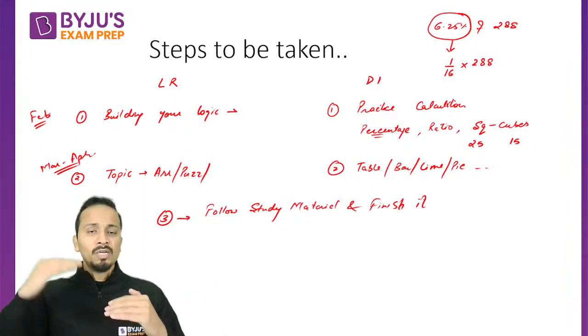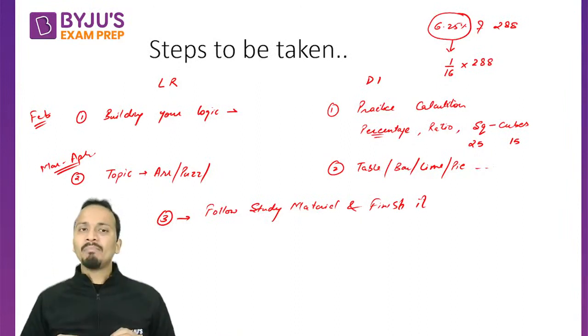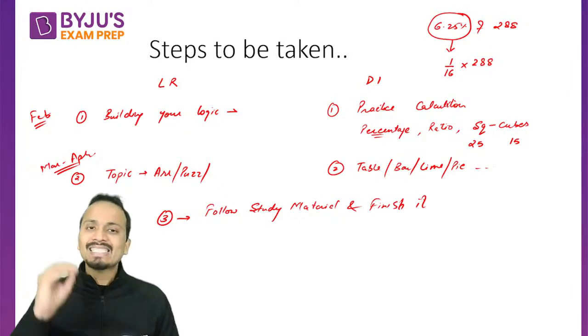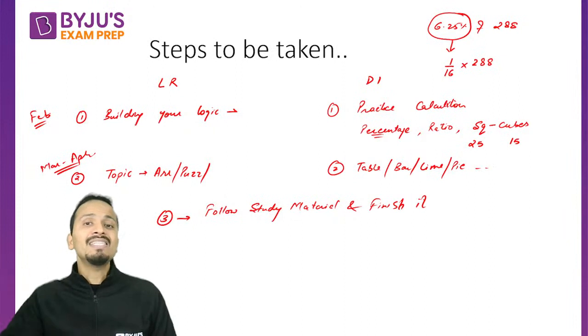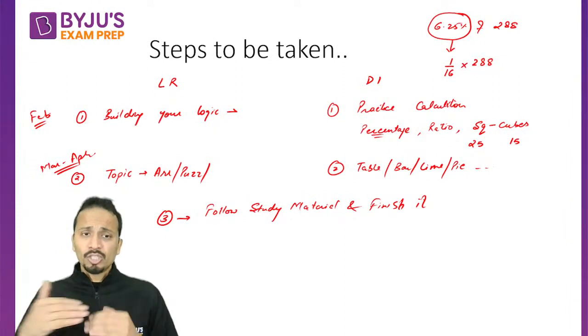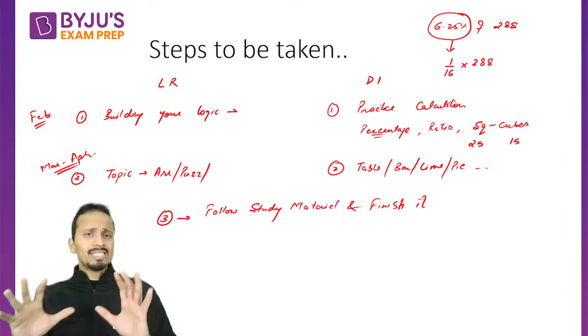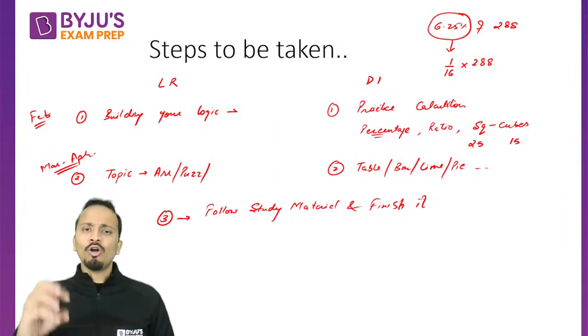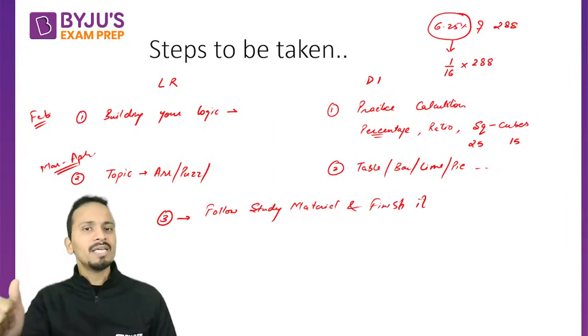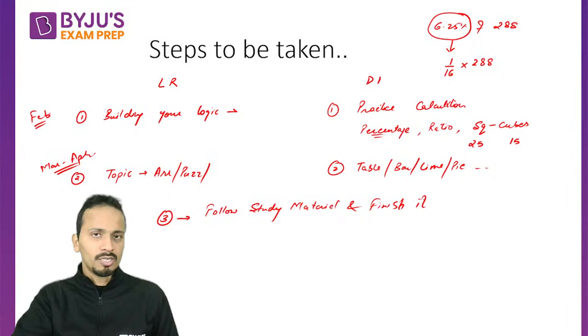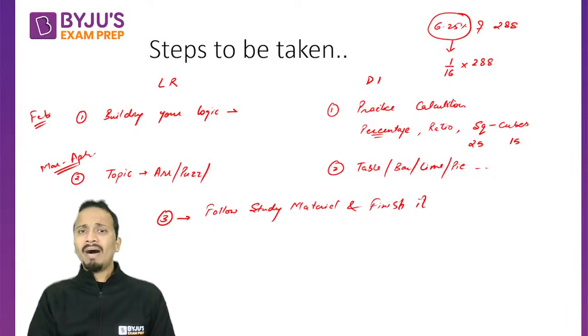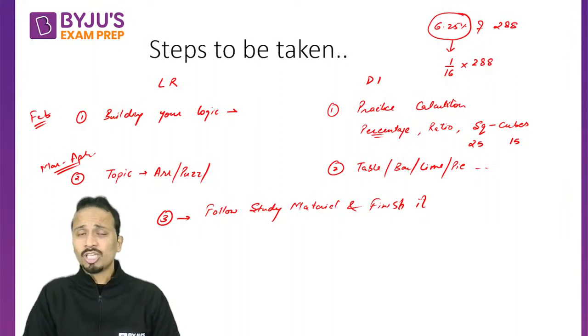Don't do that, because you will not be able to assess the level of difficulty and its increase. Since we are following a step-by-step approach, we need to follow the study material of a particular institute or a particular author. If you want to buy some books, I can suggest books written by brilliant authors like Arun Sharma.